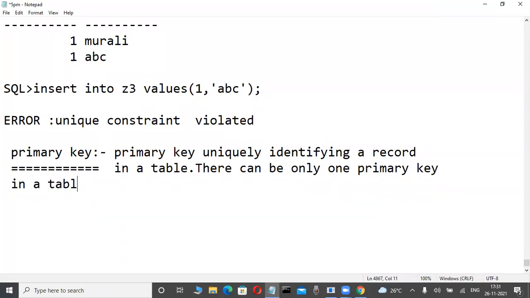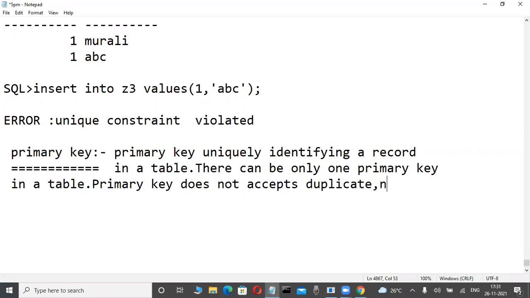Again, write it: primary key does not accept duplicate, comma, null values. Primary key does not accept duplicate, null values.